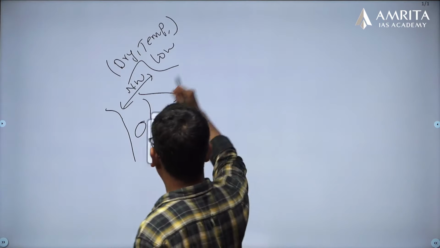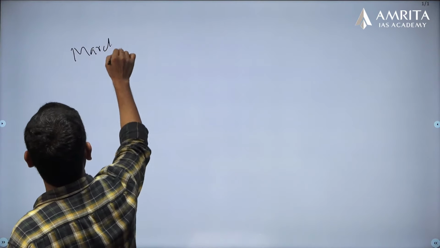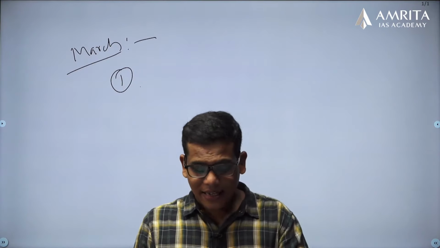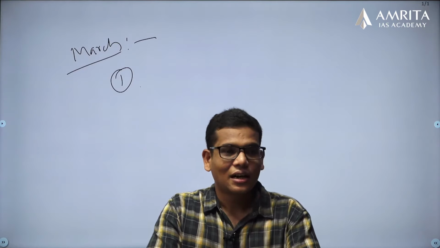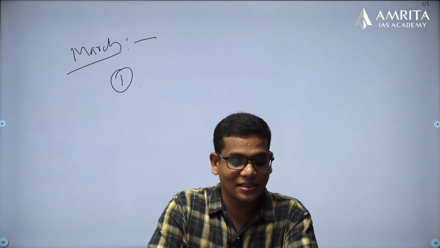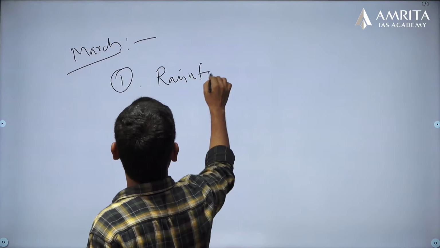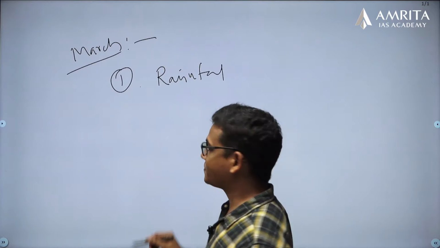Now, what is specific for this year? Why did it happen so early? Normally, this process happens in the month of May. But suddenly it happened in the month of March itself. The reason is less amount of precipitation or rainfall in the northwestern region in the months of March and April.